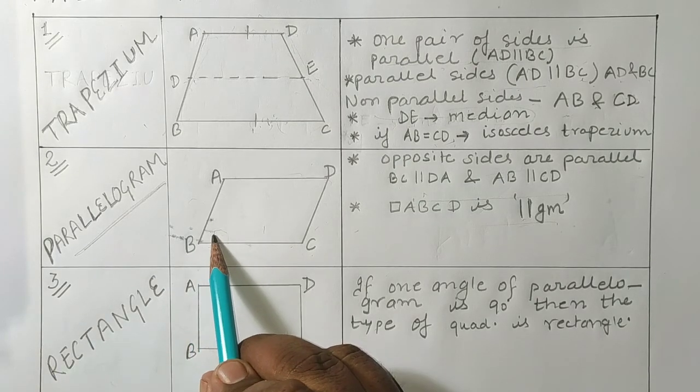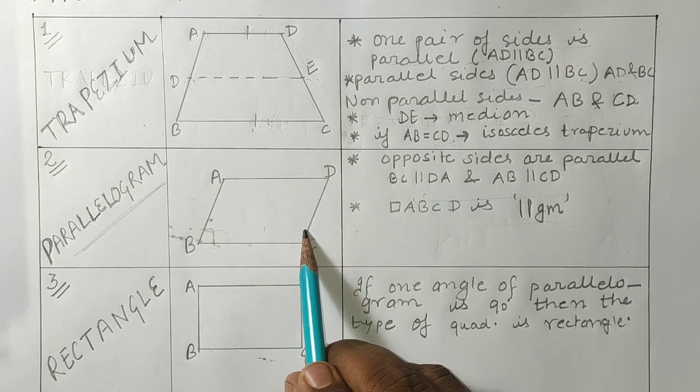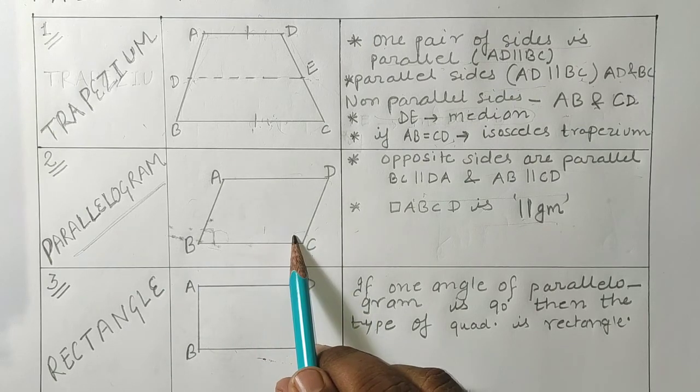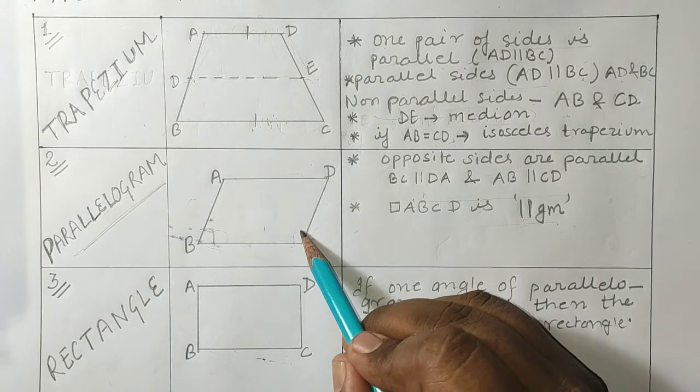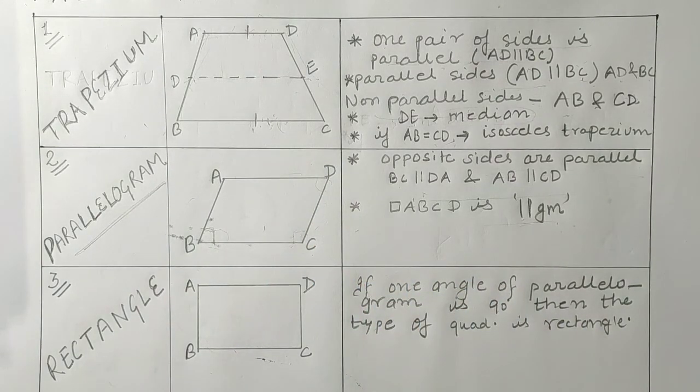Suppose here we have done what? Here we are saying that it is 90 degree. Okay, then this side is parallel to this side, so according to the co-interior, this will also be 90 degree. Okay, according to the co-interior, this angle will also be 90 degree. Okay, so we know that in quadrilateral all angles are 90 degree, but to define a rectangle, it is enough to say that in a parallelogram, if one angle is 90 degree, then the shape will be rectangle.